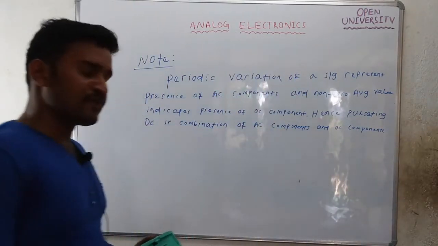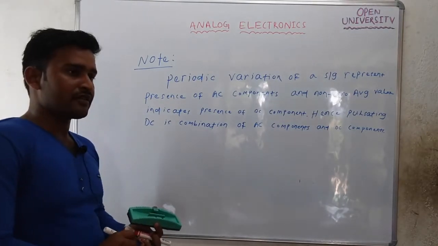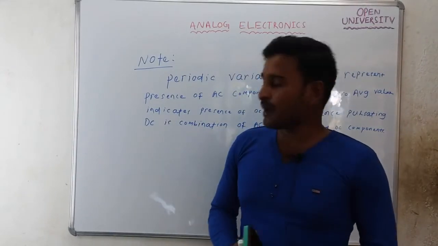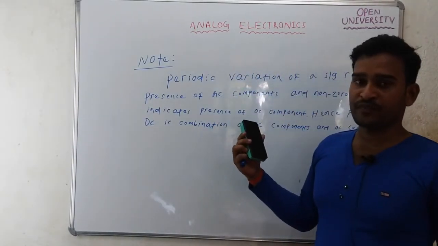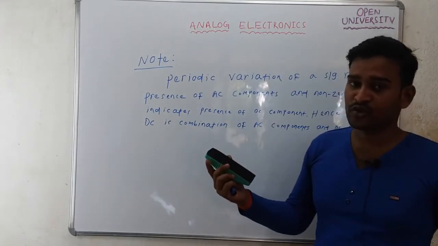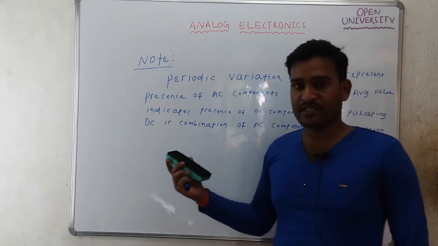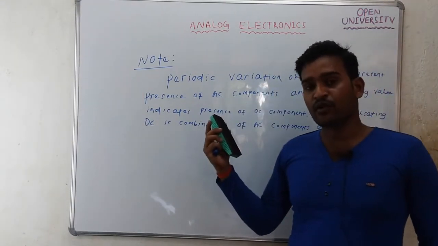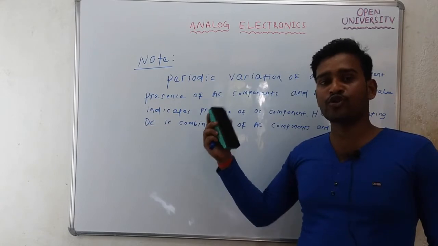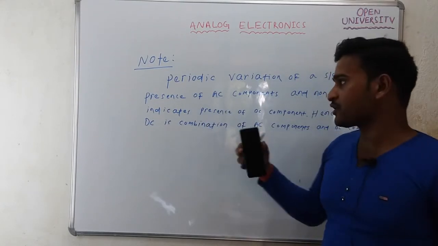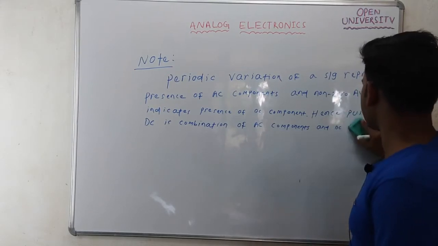If a signal has periodic variation, it indicates the presence of AC components. If the average value of a signal is 0, there is no DC component, but if the average value is non-zero, there is presence of DC components. Since pulsating DC has periodic variation and non-zero average value, it has both AC components and DC components. It is a mixture of AC and DC.